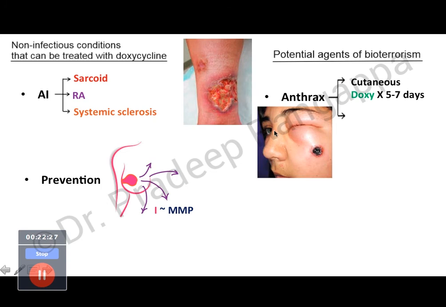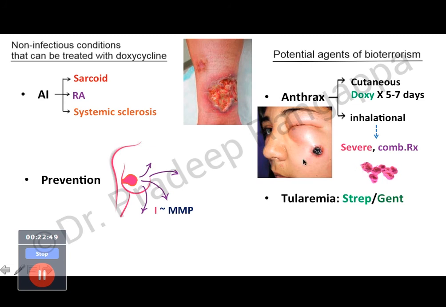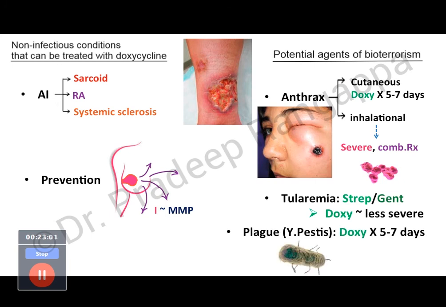Okay, now we'll move to the potential agents of bioterrorism. I think it is a magical drug, especially so for the agents that typically are used for bioterrorism, such as anthrax. For cutaneous anthrax, doxy is used for 5 to 7 days, and for inhalational anthrax, which is the more severe form, combination therapy is used along with doxycycline. And tularemia is another biological warfare agent. Aminoglycoside streptomycin or gentamicin is used as the drug of choice for tularemia. Doxy is used for less severe cases.